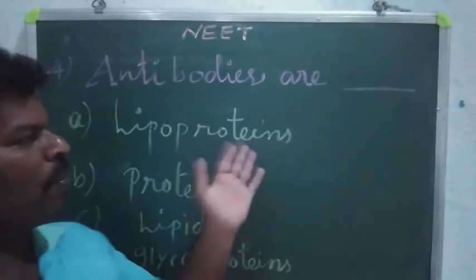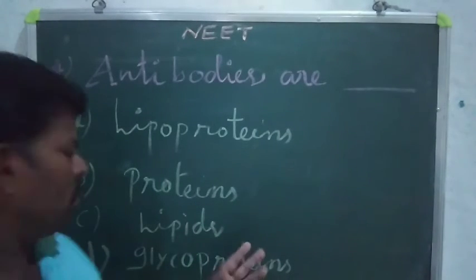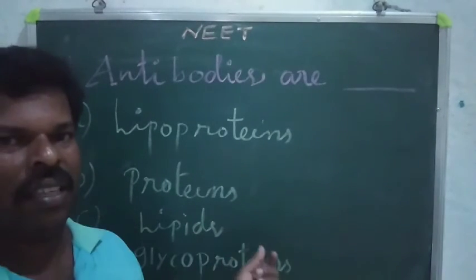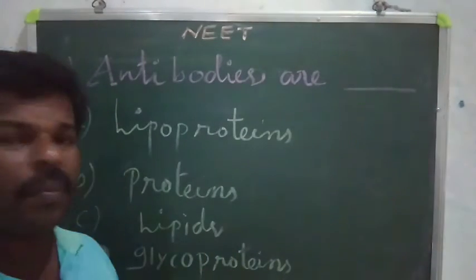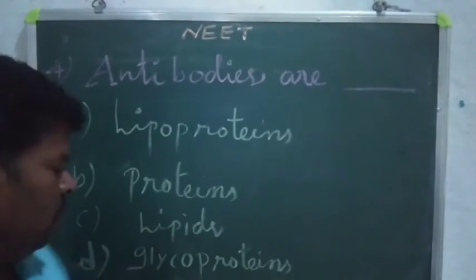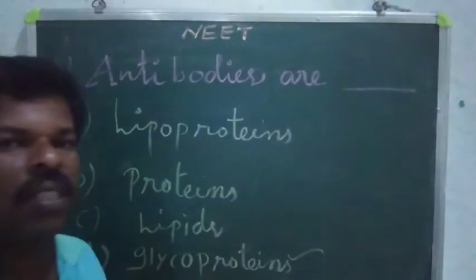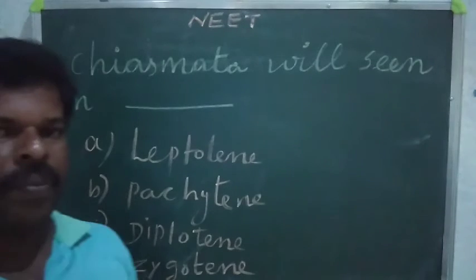Lipoproteins are lipids and proteins. Proteins are protein molecules. Lipids are like fat, like oil content. Here, glucose with proteins. The correct answer is here: antibodies are glycoproteins. Glycoproteins is the correct answer. Okay, next question.